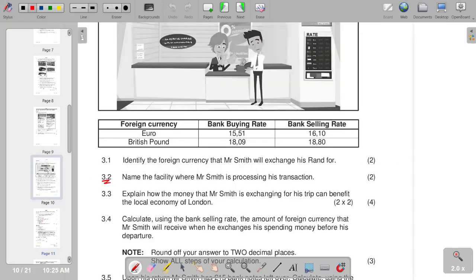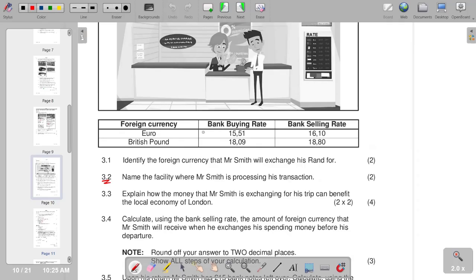Explain how the money that Mr. Smith is exchanging for his trip can benefit the local economy of London. Obviously, this is going to be an exchange of foreign currency. A community can earn an income from tourism by selling products and also providing services to tourists.